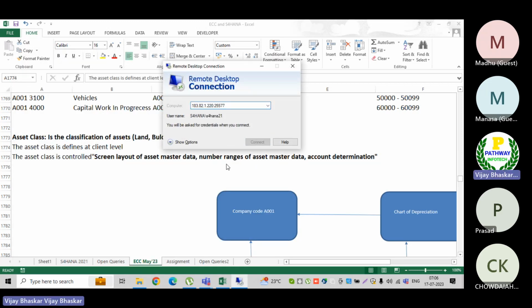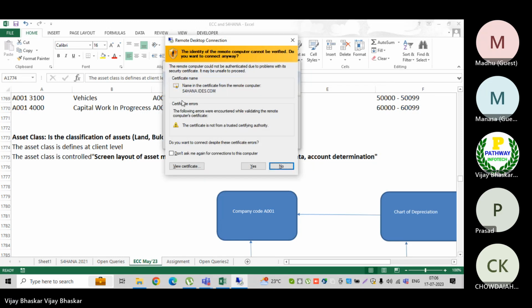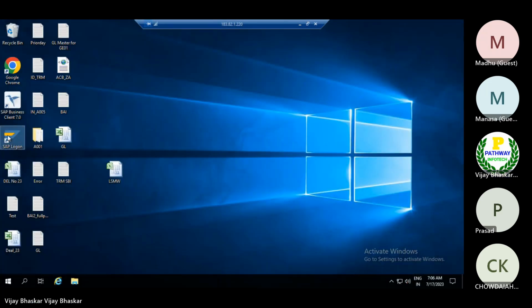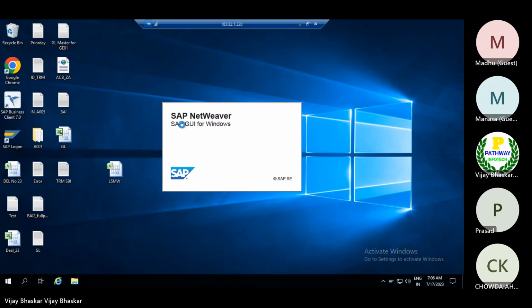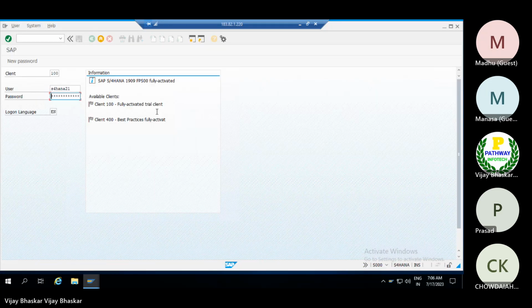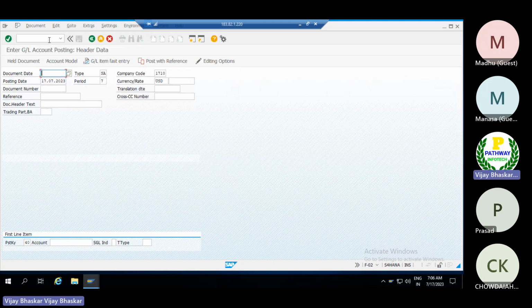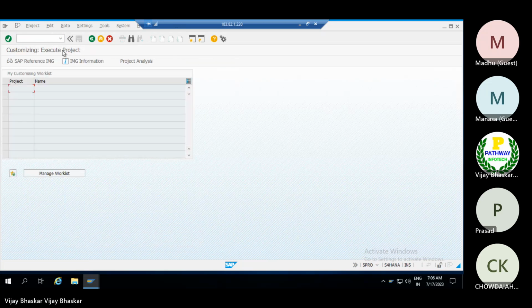Since it is S/4HANA, this configuration is the same; there are no changes here. Let me show you this as an example.